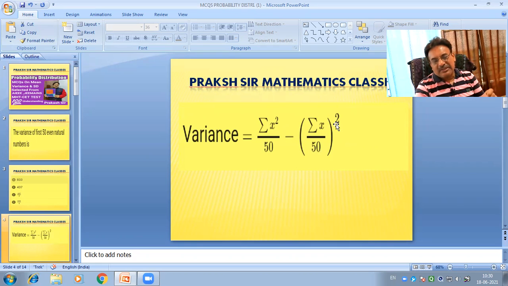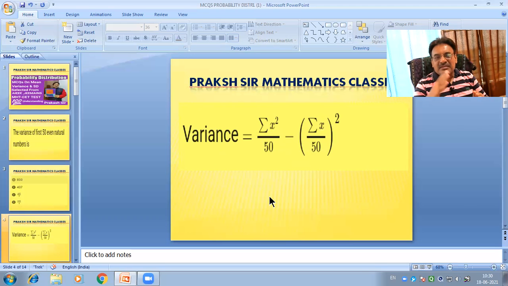This is one shortcut method for finding the variance of the first 50 even natural numbers. Again, I repeat this formula: variance equals sigma x square upon n, where n equals 50, minus sigma x upon n, again n equals 50, whole square. Then we find here sigma x square and sigma x. Sigma x square is the sum of squares of the first 50 even natural numbers.